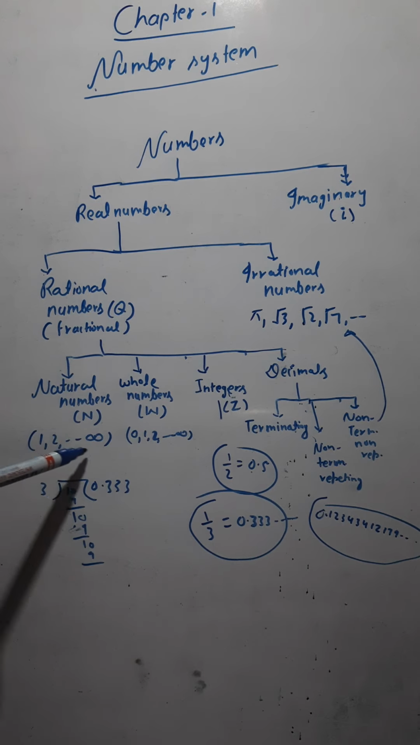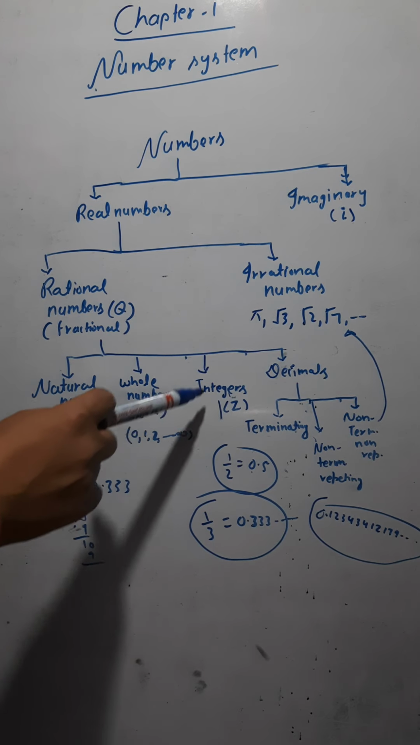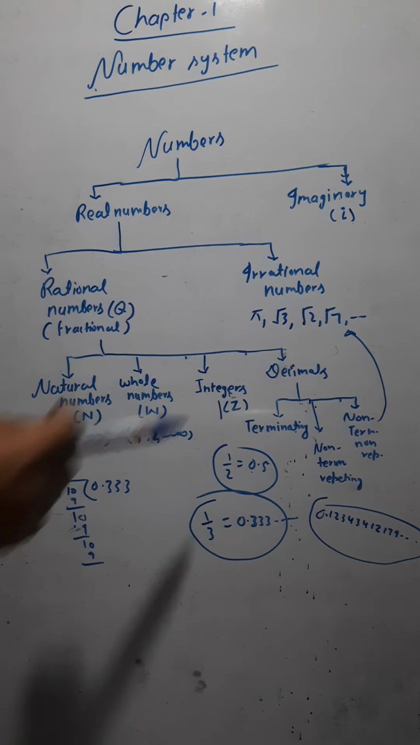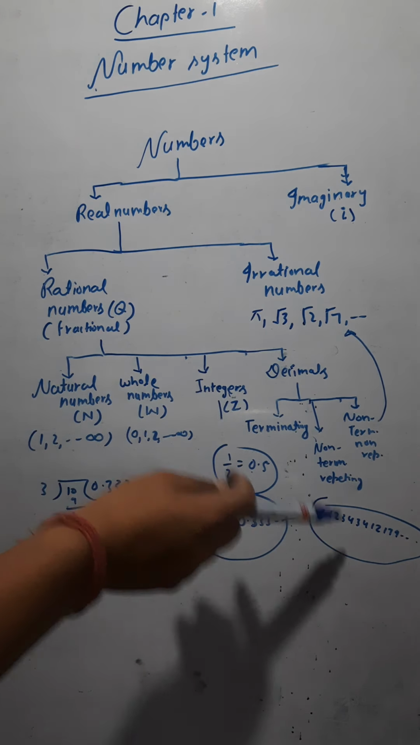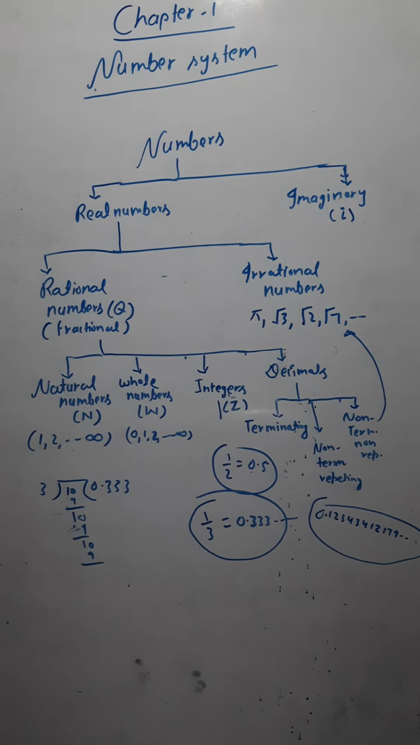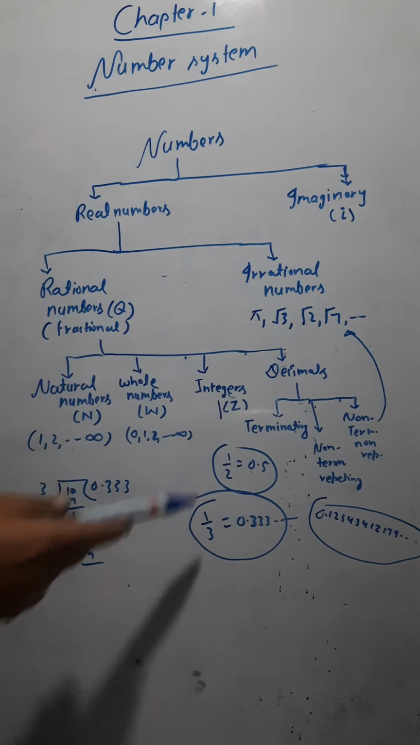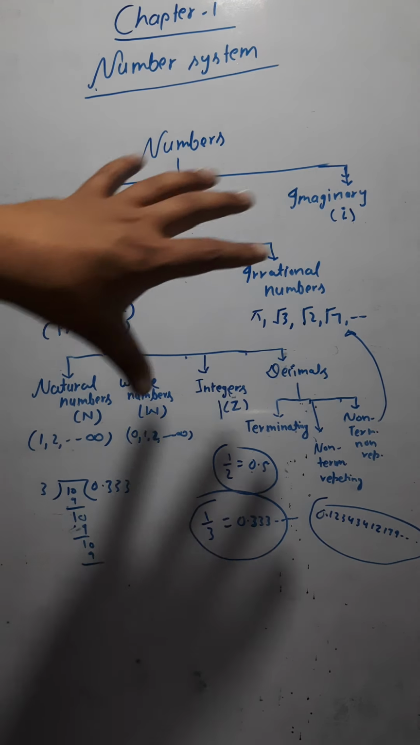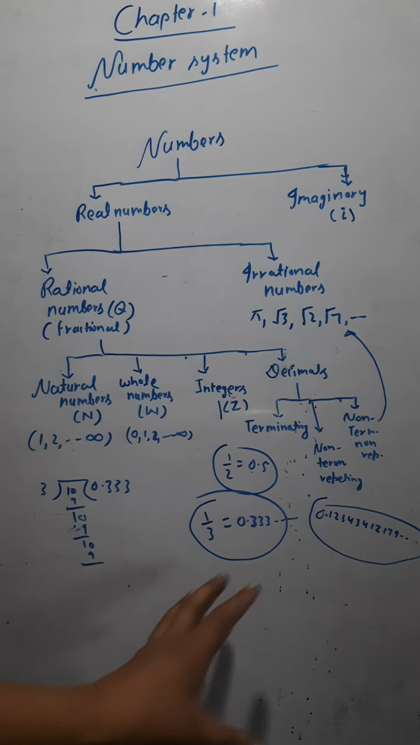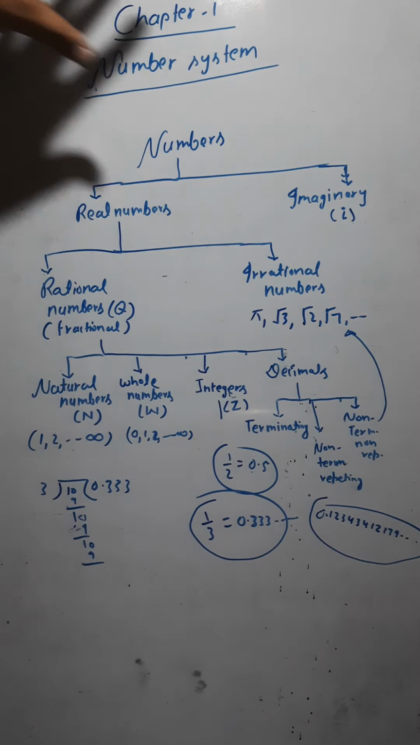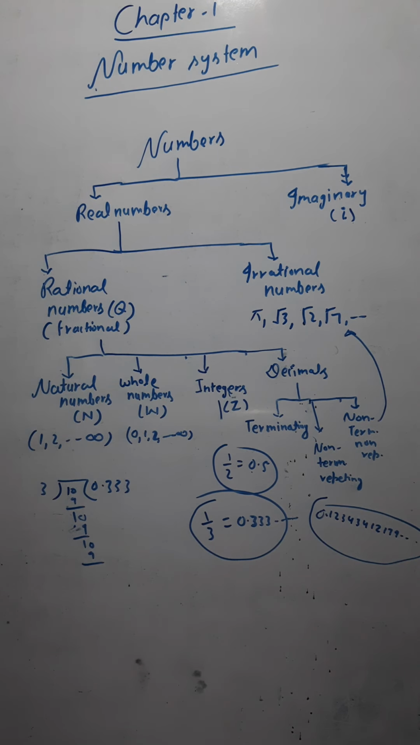Natural numbers are 1, 2, 3, 4 up to infinity. Whole numbers, these. Integers, as I have already told, are 0, positive numbers and negative numbers. Decimals are of 3 types. 2 types come under rational, and the last one comes under irrational numbers. So this is the irrational number, and these 2 are rational numbers. Are you getting this? This is how we can divide the numbers into different categories.